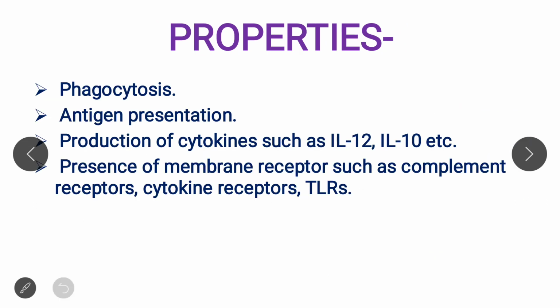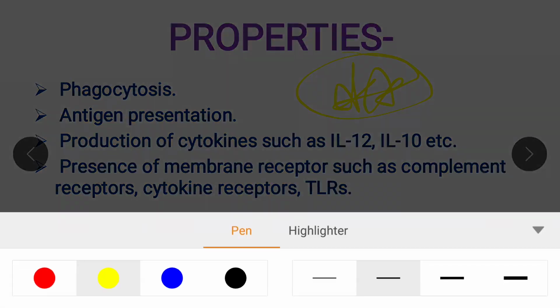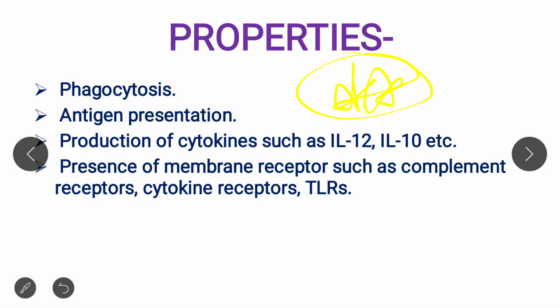Here I put some important properties related to macrophage, and these four important properties that I mentioned here are very important. Please students note it down. The first property of macrophage, which we all know, is phagocytosis. The second important property is antigen presentation.